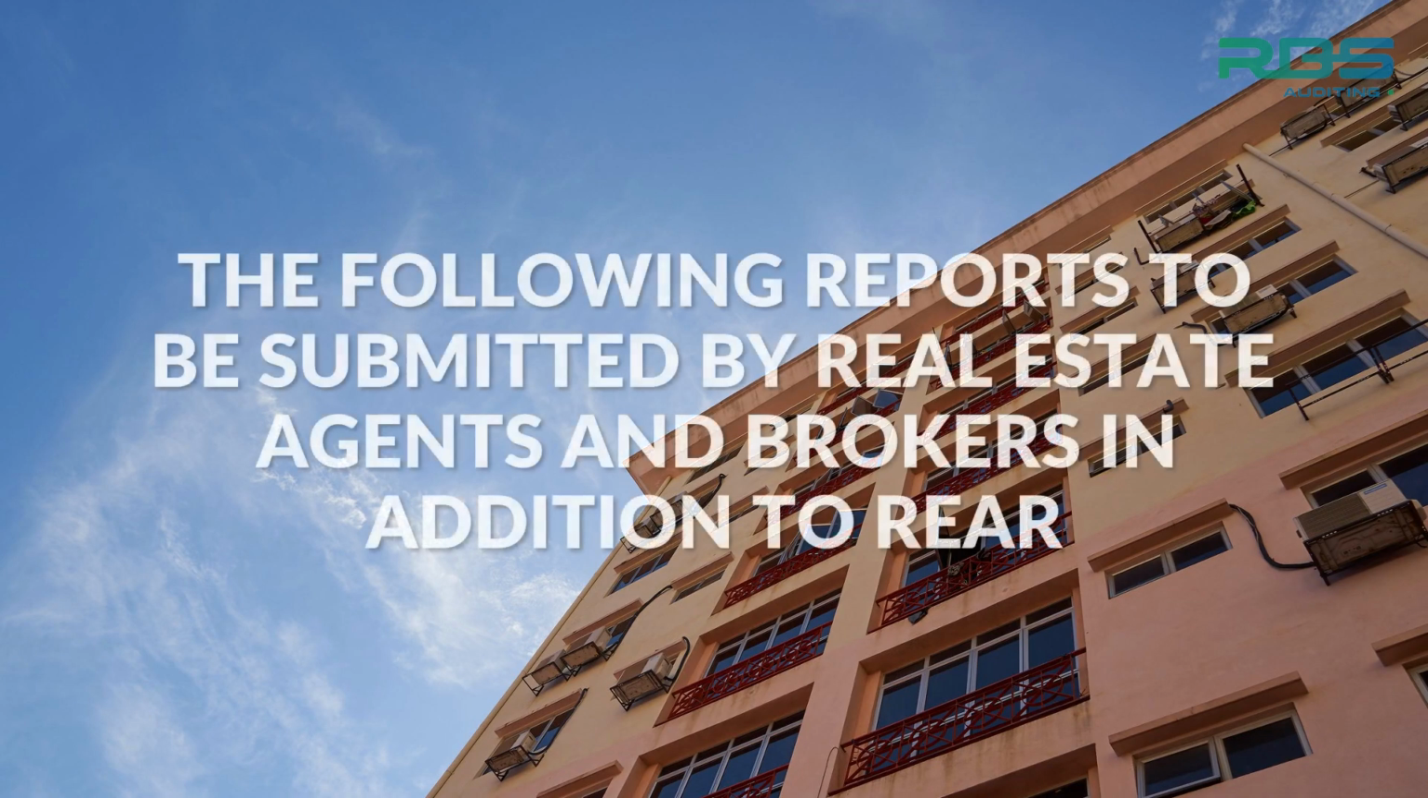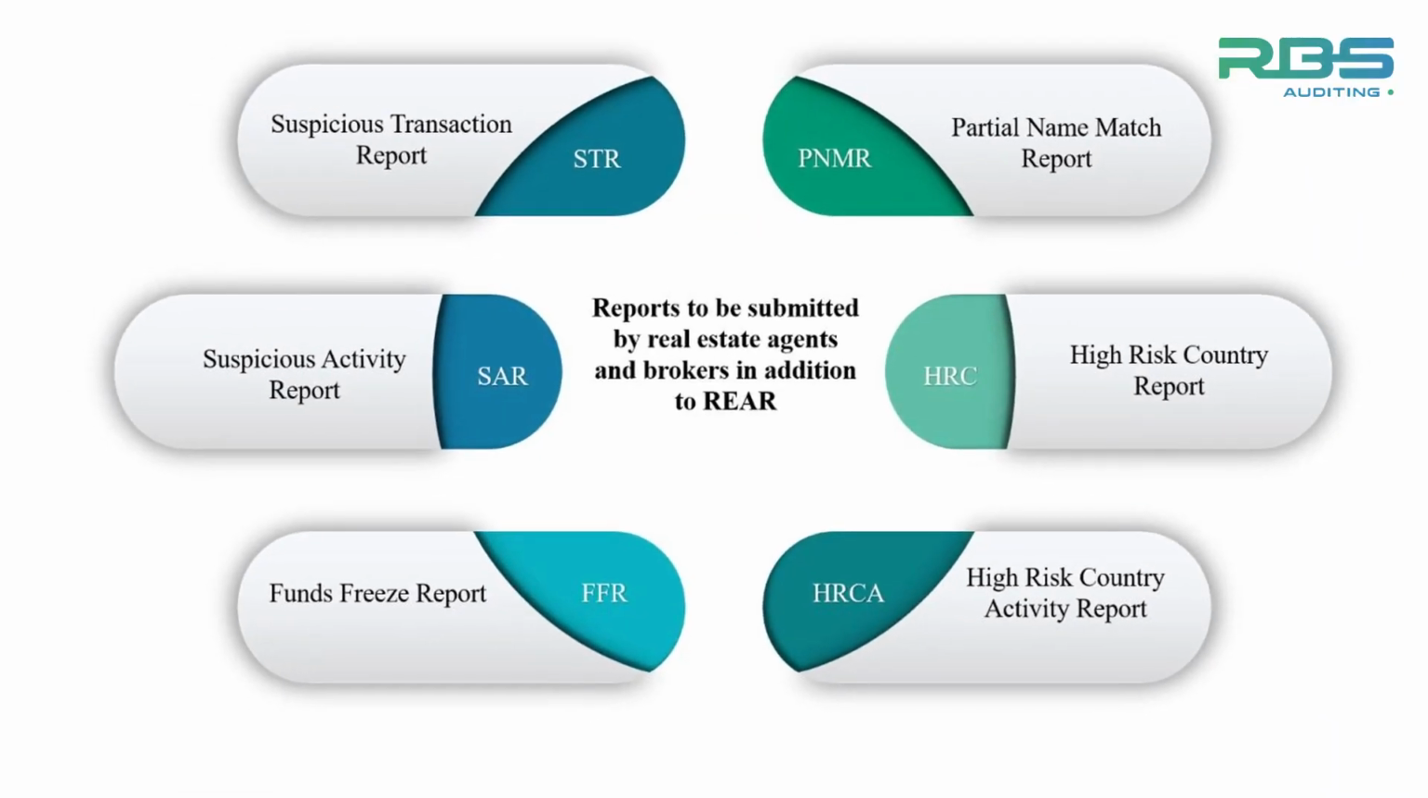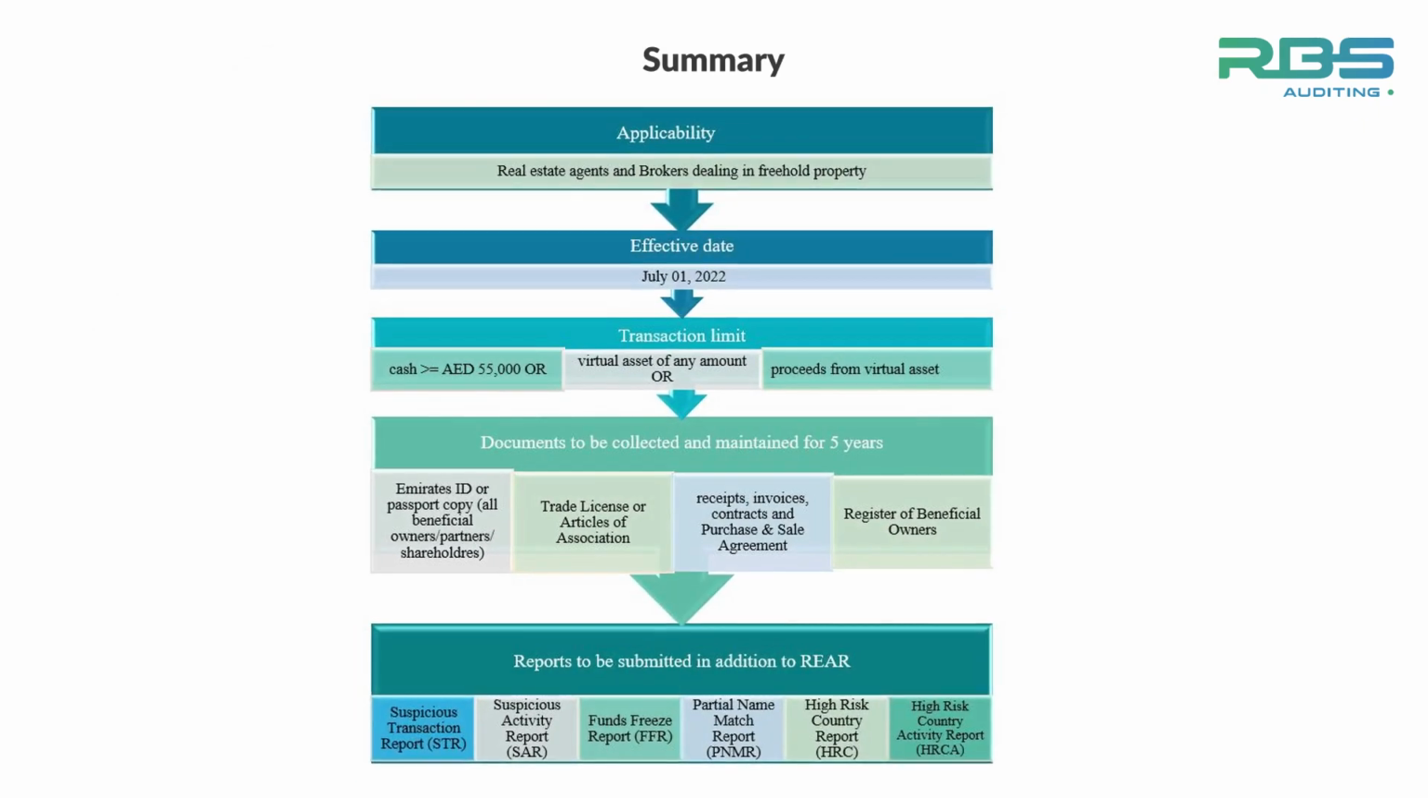The following reports to be submitted by real estate agents and brokers in addition to REAR: Suspicious Transaction Report (STR), Suspicious Activity Report (SAR), Funds Freeze Report (FFR), Partial Name Match Report (PNMR), High Risk Country Report (HRC), High Risk Country Activity Report (HRCA).